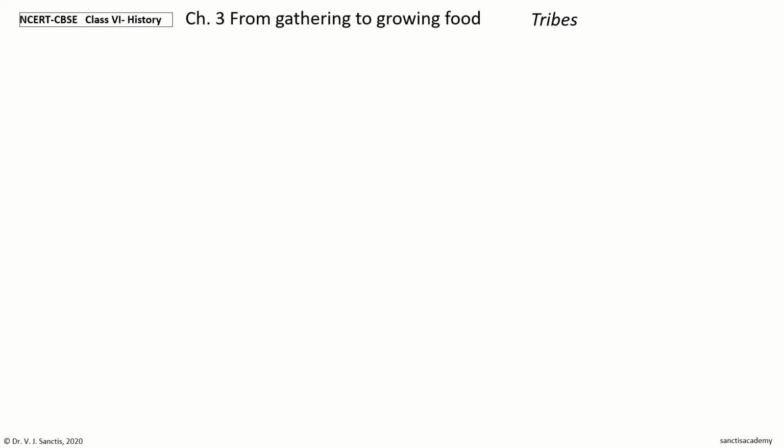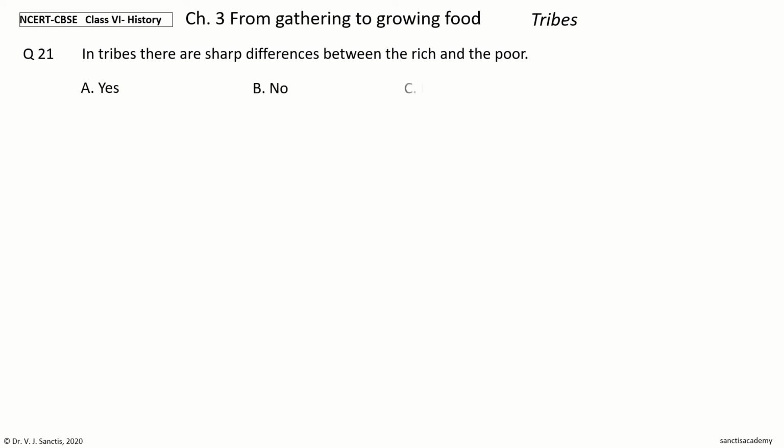Next question. Last question. In tribes, there are sharp differences between the rich and the poor. The options are yes, no, probably yes, probably no. Your time to choose. And the correct answer is no. So, in tribes, there are no sharp differences between the rich and the poor.